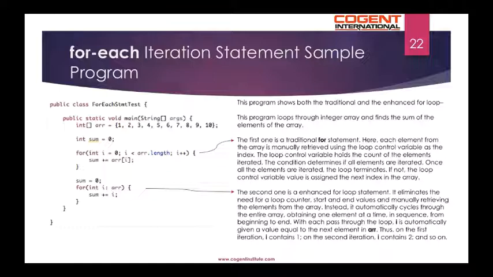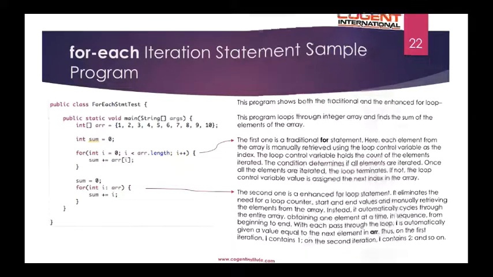The second one is an enhanced for loop statement. It eliminates the need for a loop control variable, start and end values, and manually retrieving the elements from the array. Instead, it automatically cycles through the entire array, obtaining one element at a time in the sequence from beginning to end. With each pass through the loop, i is automatically given a value equal to the next element in the array. Thus, on the first iteration, i contains 1, on the second iteration, i contains 2, and so on.